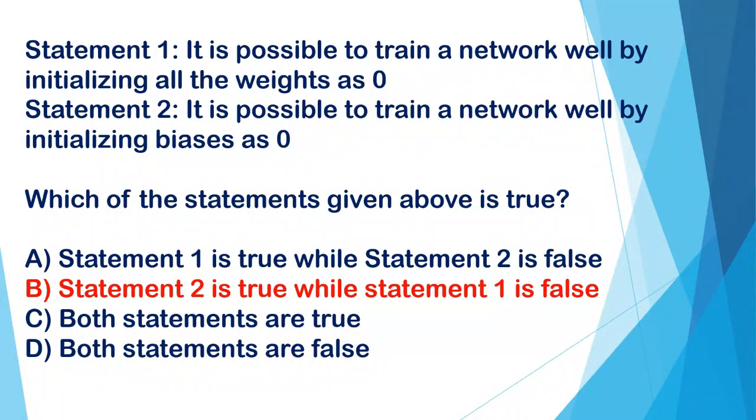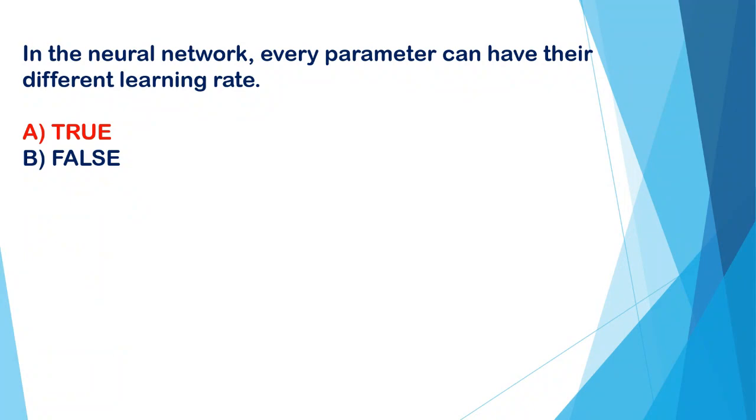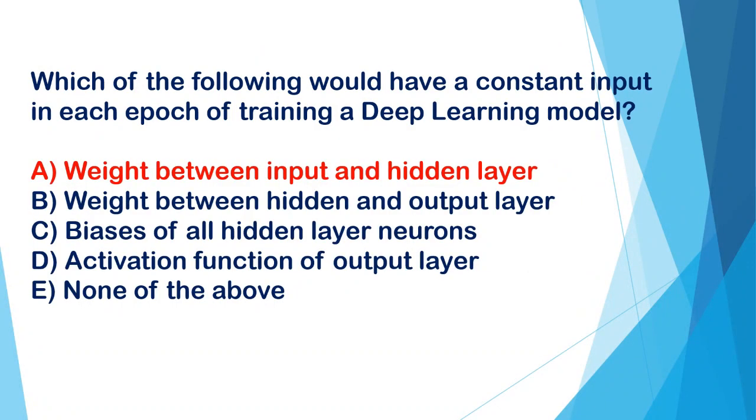So B is the right option. In the neural network every parameter can have their different learning rate, is it true or false? And the correct option is A, true.